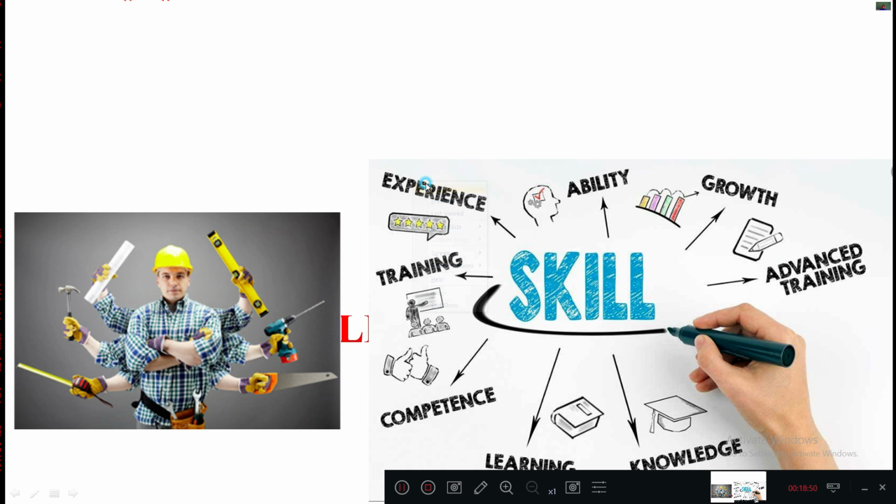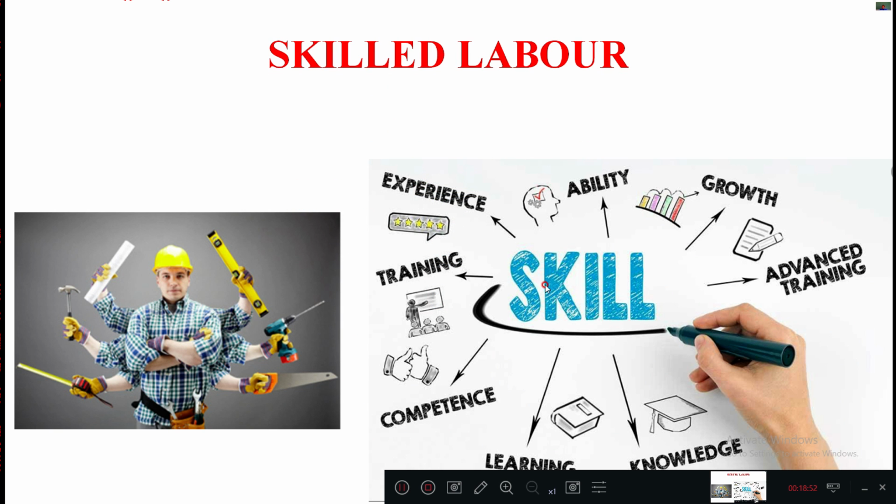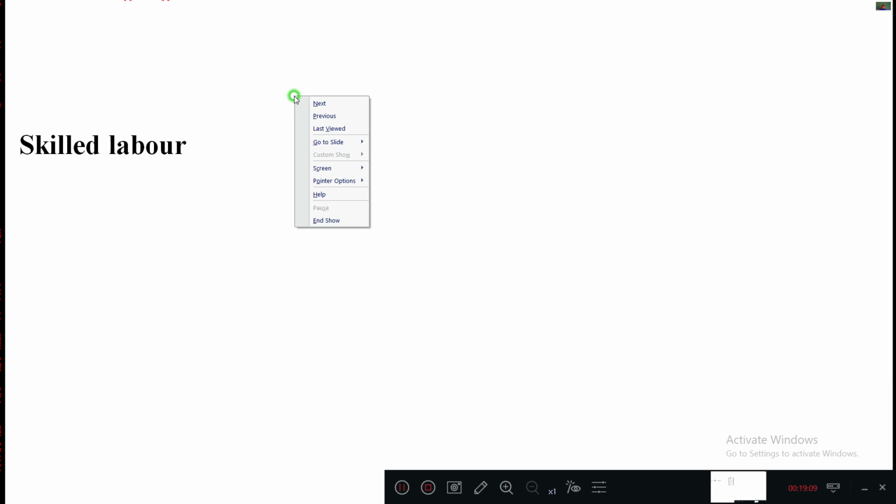And then here you can see the skilled labors. The name itself indicates a skill consisting of experience, ability, growth, advanced training, competence, learning, as well as knowledge. They know all these aspects such that they can easily carry out the work in an effective manner.